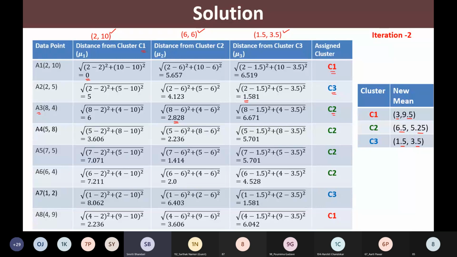So I need to go for iteration number 3 and so on. But as in this problem we are asked to compute till iteration 2, we are not moving further. But in practice, we need to repeat the same process till we get stable clusters.